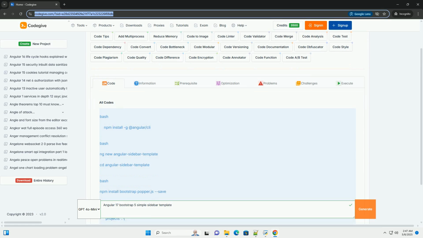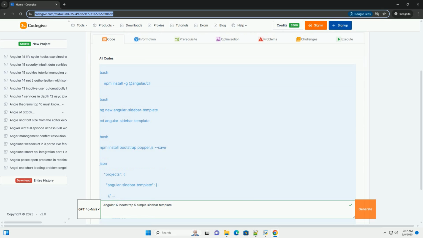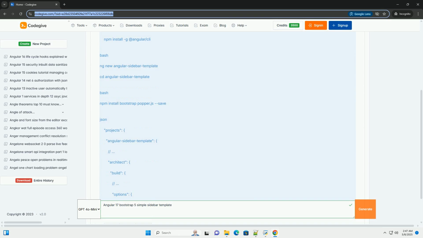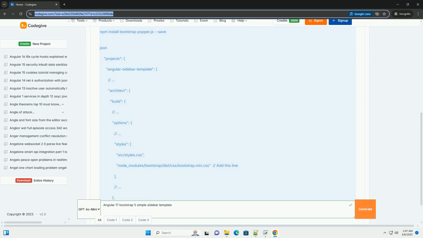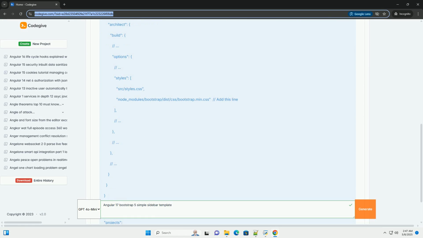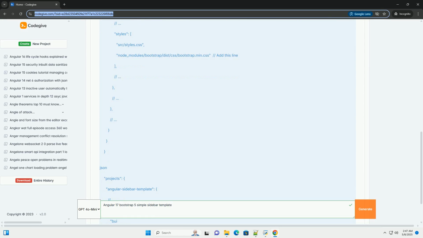OK, let's dive into creating a simple sidebar template with Angular 17 and Bootstrap 5. We'll cover the setup, the components, the routing, and some styling to get you up and running.